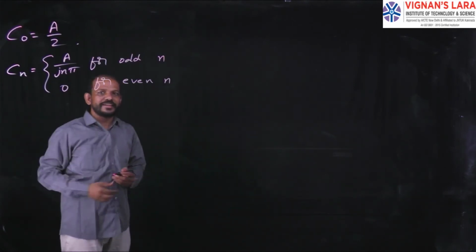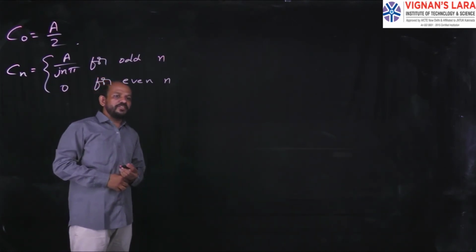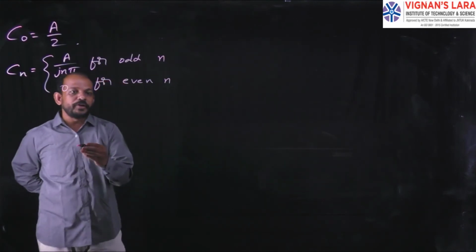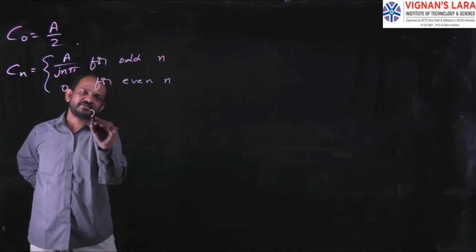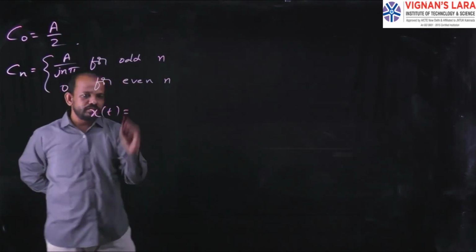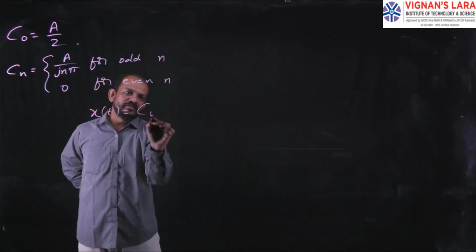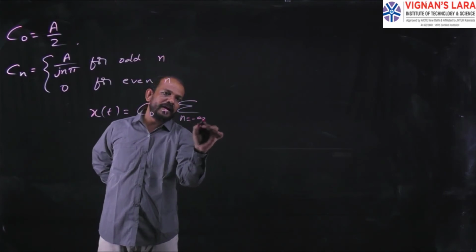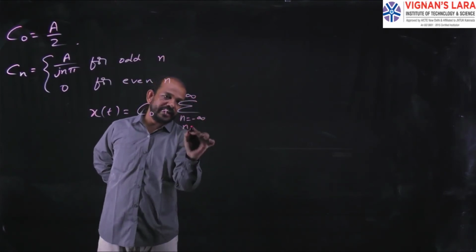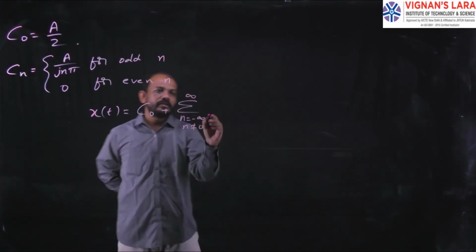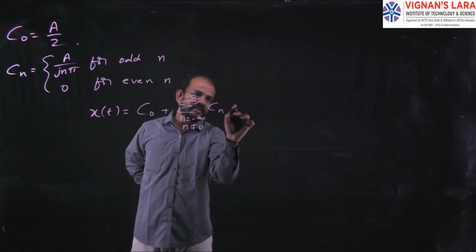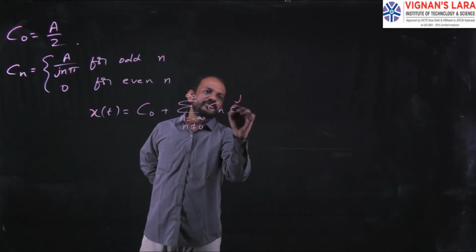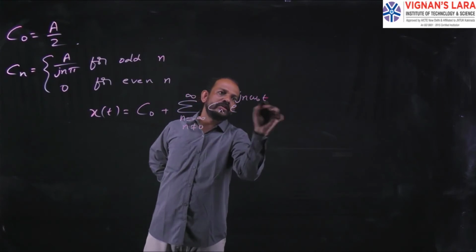The complex exponential Fourier series of a periodic signal x(t) can be represented as x(t) equal to C0 plus summation n equal to minus infinity to plus infinity, where n not equal to 0, Cn e^(j n omega naught t).